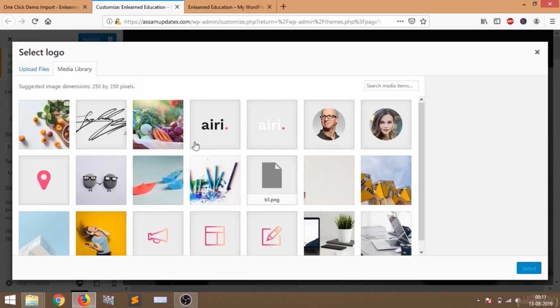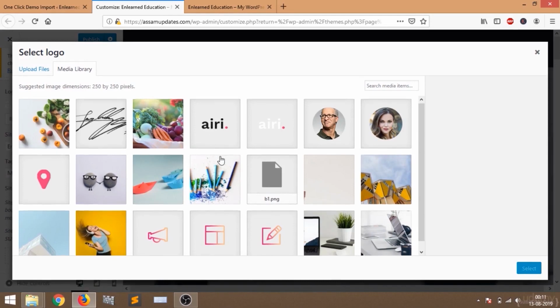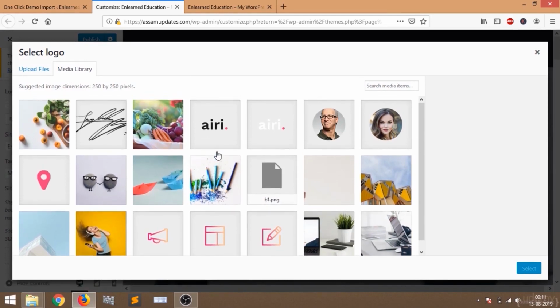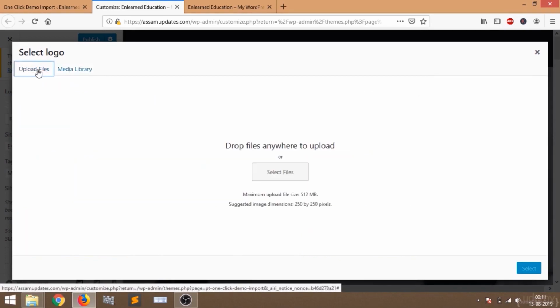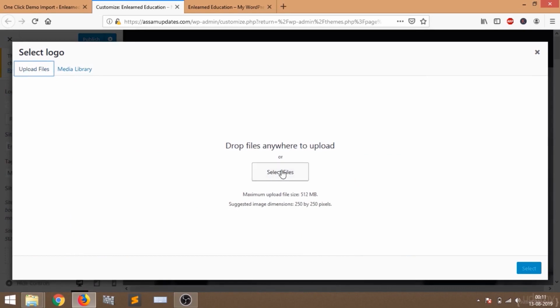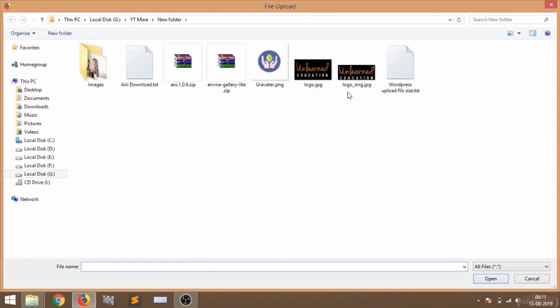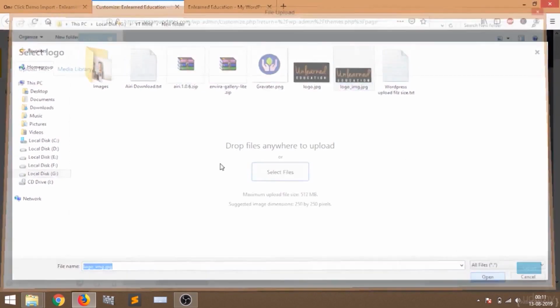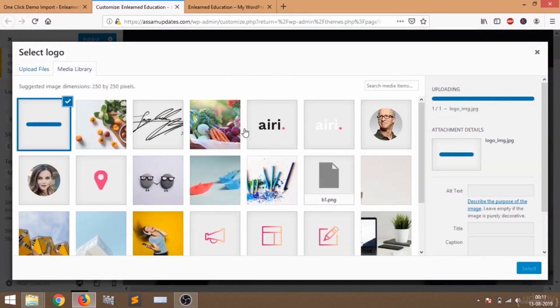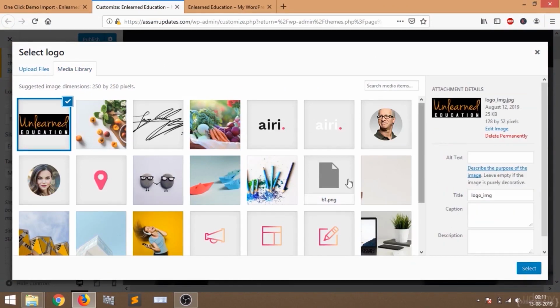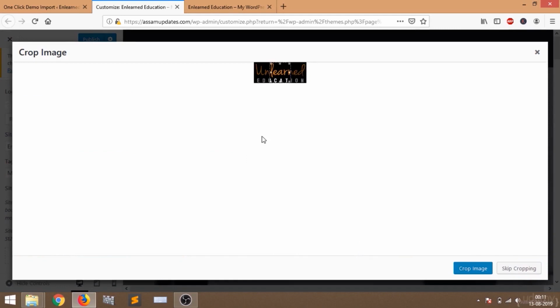Now you can see this page. You can upload any image from your media library, or you can upload new files by going to upload files and then select files. Then I'm going to select my logo and click on open. My logo is uploaded and selected, so now click on this select button. Then crop the logo and select crop image.